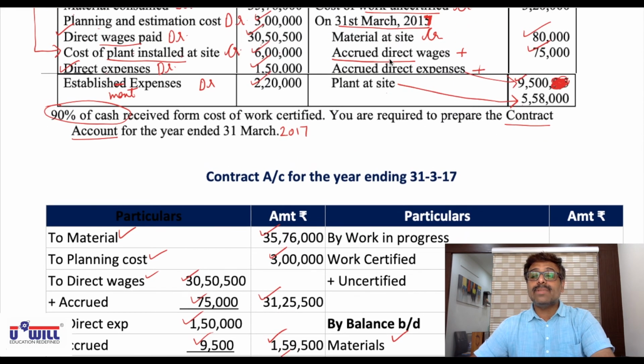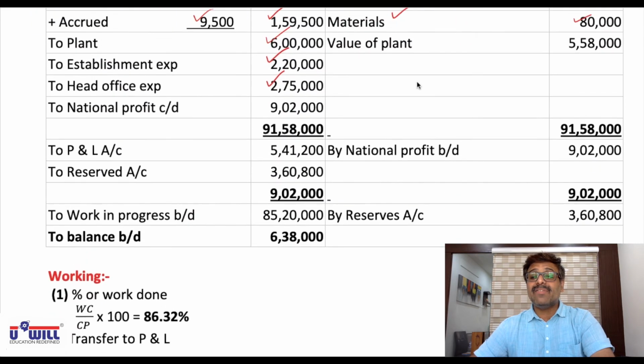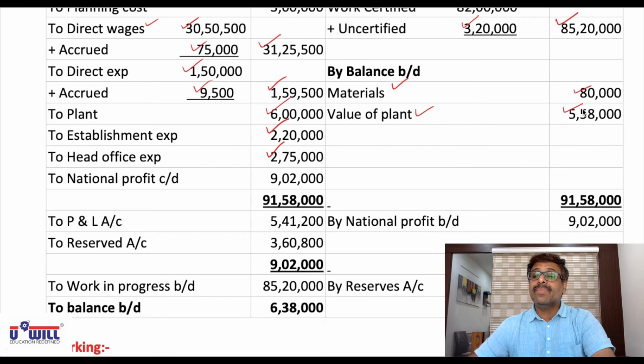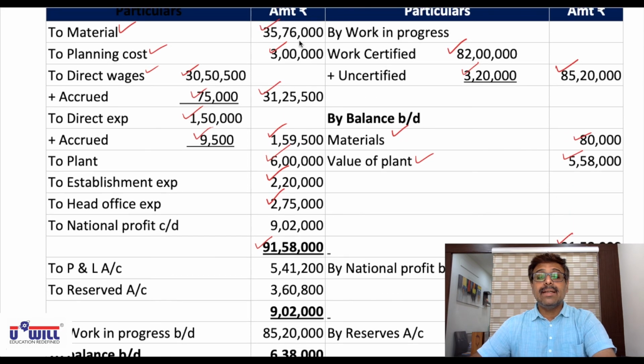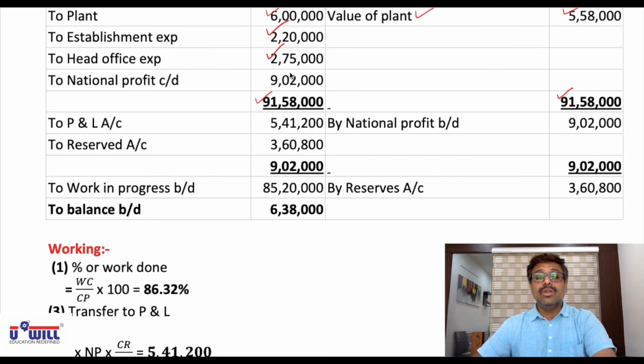Then accrued direct expenses and direct wages we have added already. Plant at site 5 lakh 58,000 on credit side. Now total of credit side comes to 91 lakh 58,000 both the sides. If you subtract debit side amounts, you all must get notional profit of 9 lakh 2,000, which you will bring in the next part on credit side.